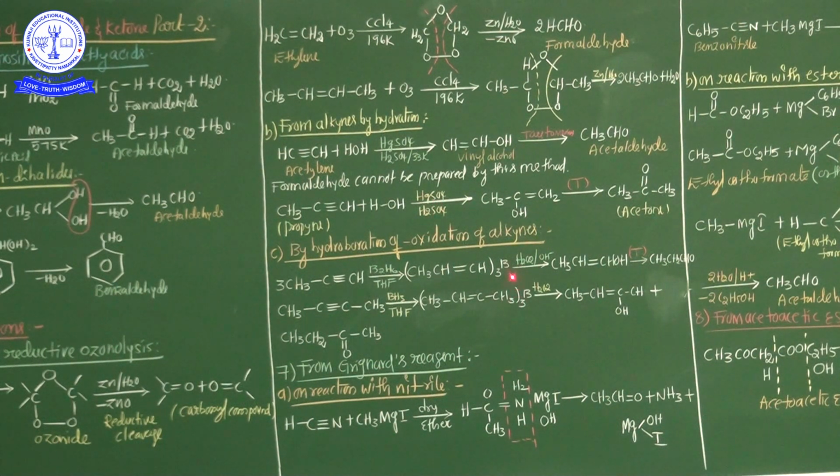Now an intermediate product is formed. What is this intermediate product? The enol form. So an unstable enol form is formed. This enol form is involved in tautomerism. Finally, acetone is formed. Acetone formula is CH3 C double bond O CH3. So these are the preparations of aldehyde and ketone from alkynes by the hydration method.